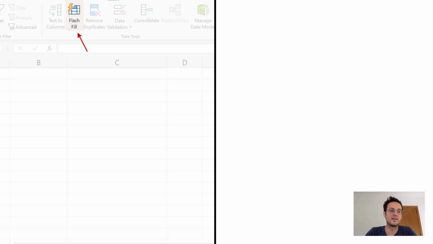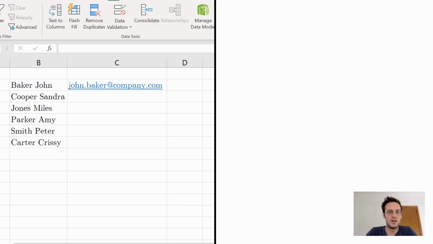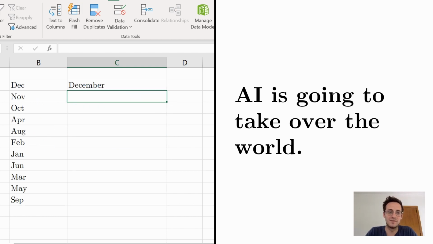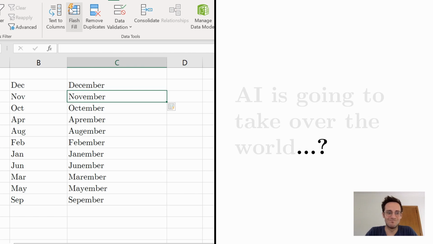First, let's meet Flashfield. This little button helps millions of users to automate repetitive tasks. It does so by learning a small program that performs this task for them. But wait, computers learning how to program themselves. Is this how AI is taking over the world? Not really. It seems like Flashfield knows how to do structural transformations, but it doesn't really know what exactly it's working with.